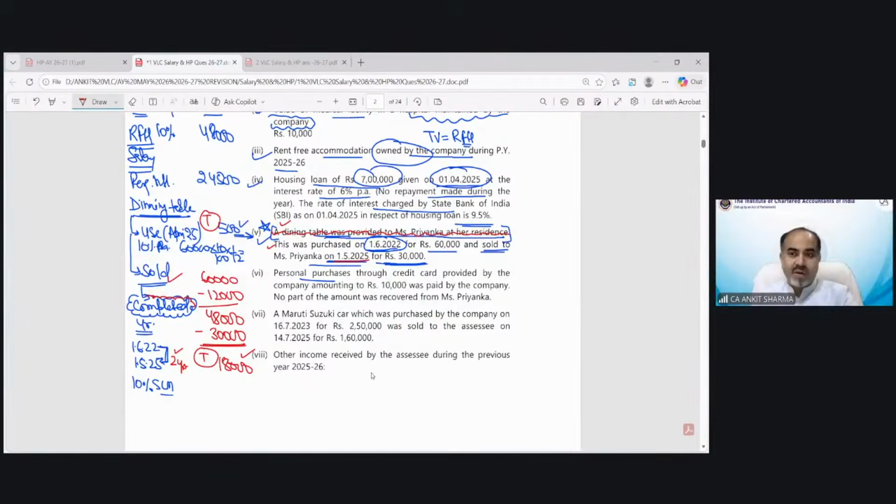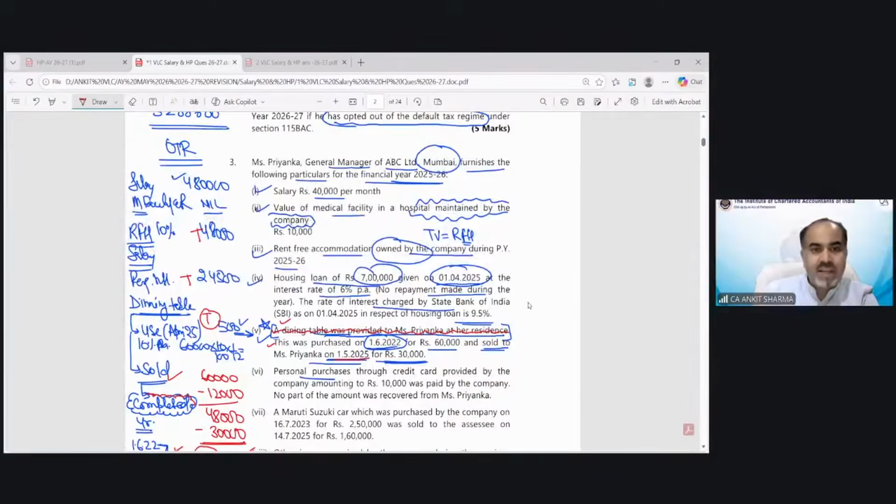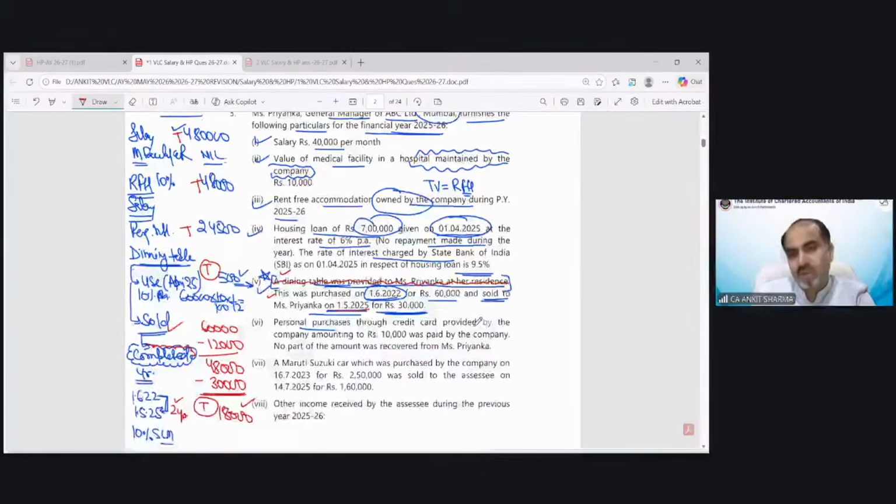Understood? What about 500? 500 is taxable perquisite. This is also taxable. So the taxable values are this. She used from 1st April 25 till 30th April 25, not on 1st May, because on 1st May the property has been sold.